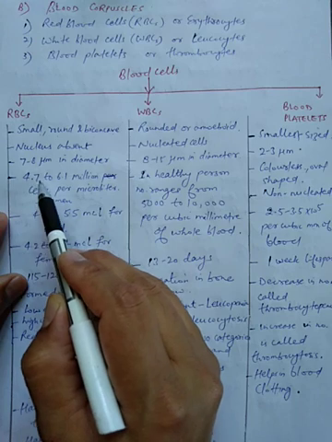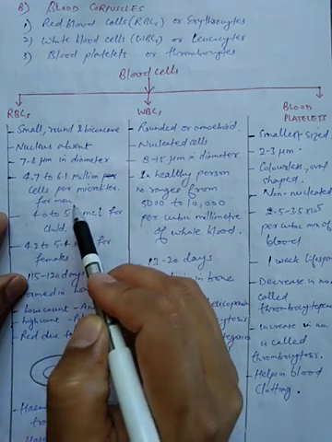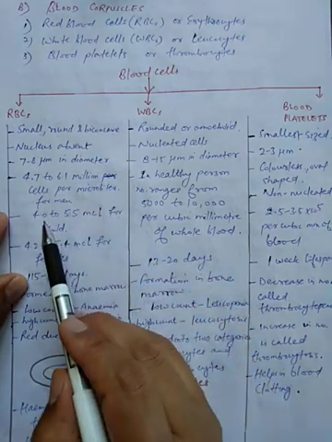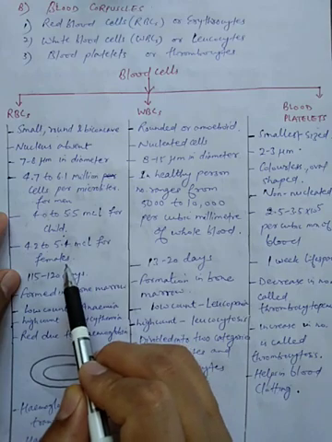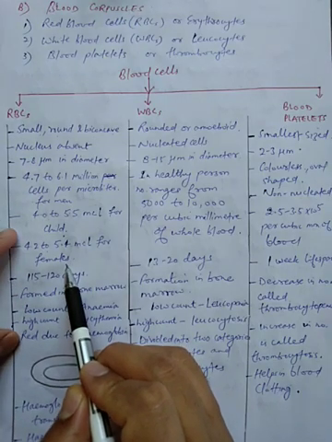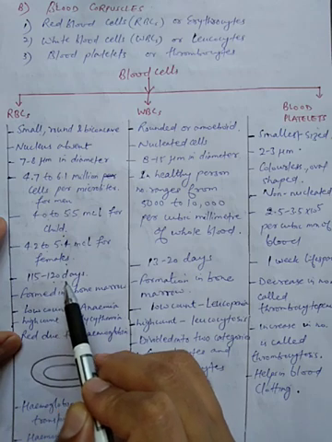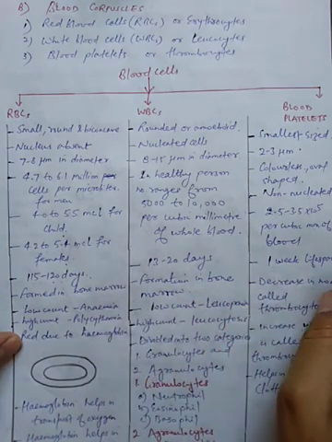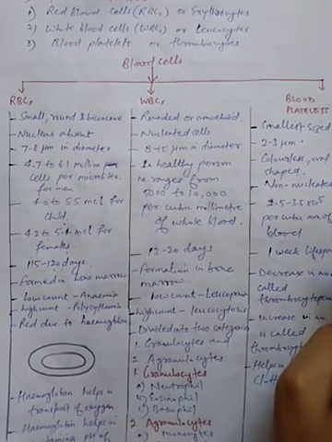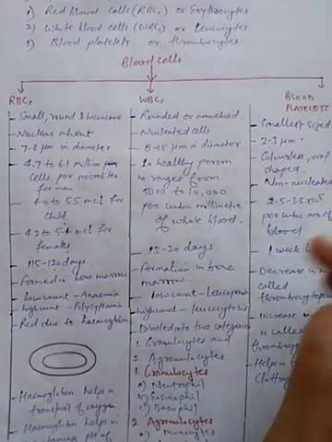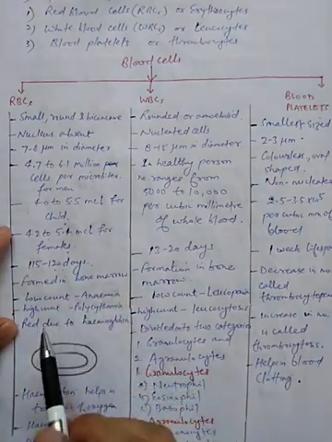This is 4.7 to 6.1 million cells per microliter for man. This range is for child. This range is for females. Now you can see the lifespan is 115 to 120 days. After this, new red blood cells or erythrocytes are generated. These red blood cells are formed in bone marrow.